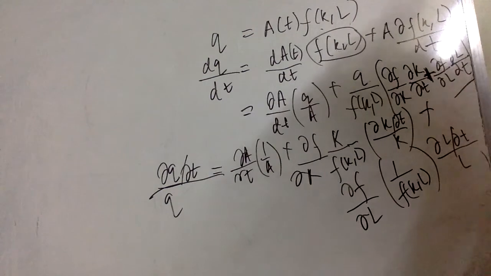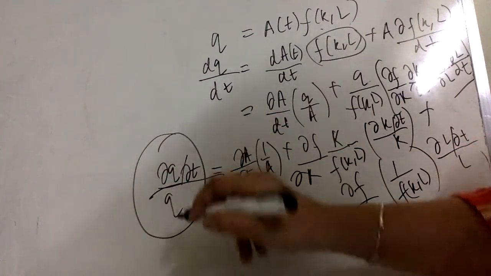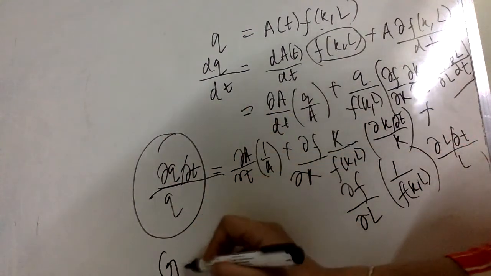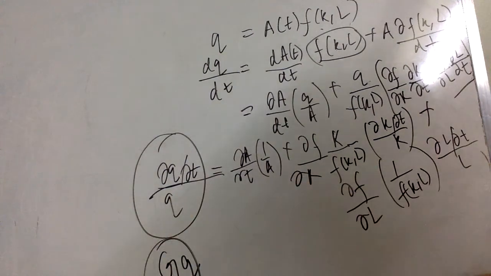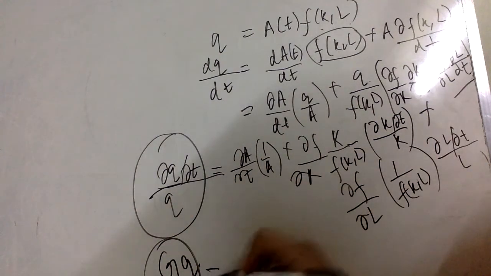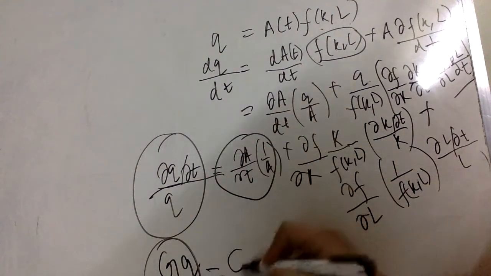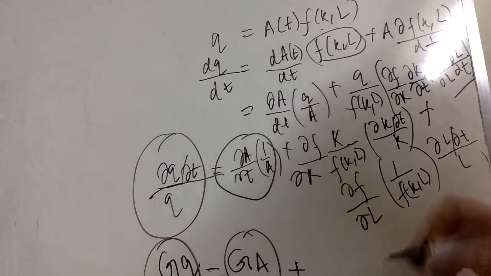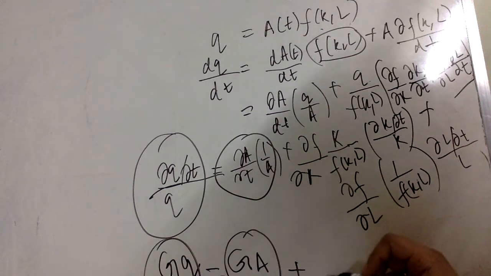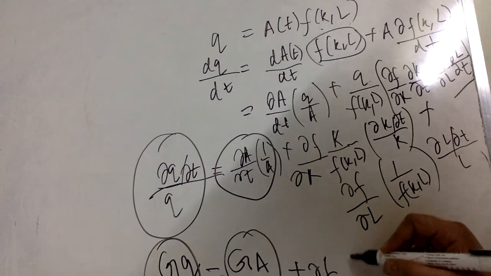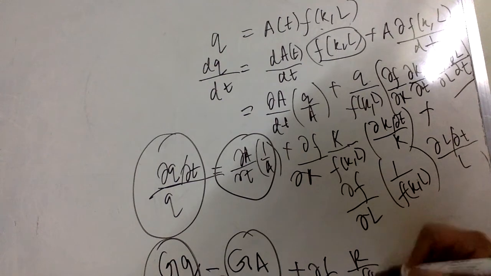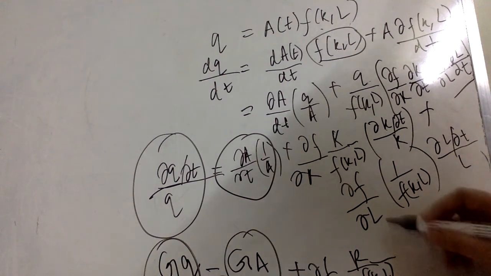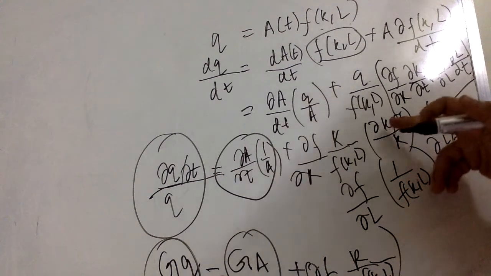Okay, now what is this? dQ by dt with respect to Q is simply the growth rate of the output. This is the equation of growth rate of output. This is equal to, what is this term? This is the growth rate of technology, right? In addition, I can write this equation as dF by dK times K upon F(K, L). I'll explain what this term is, times, what is this term?